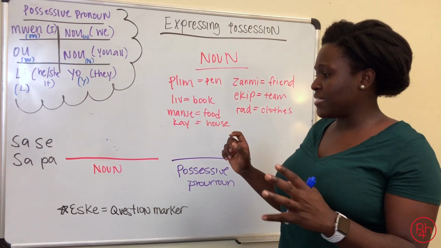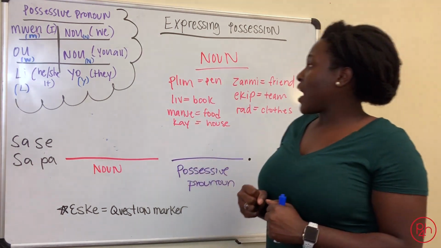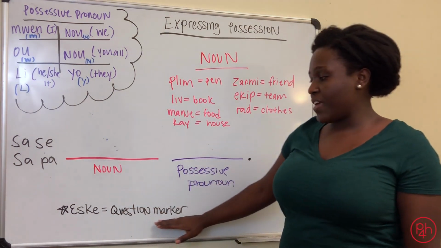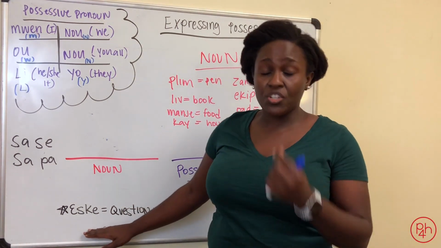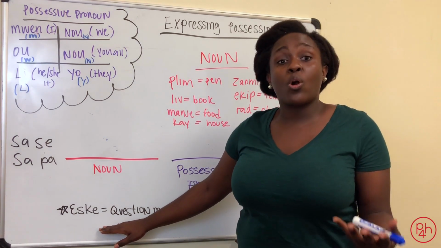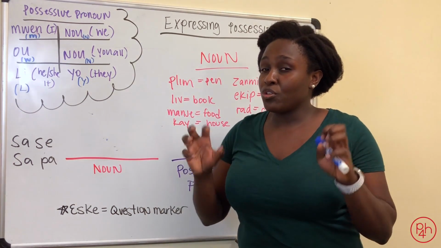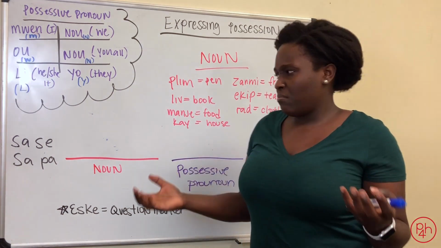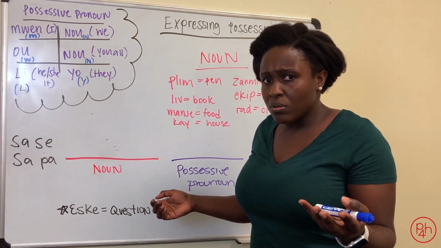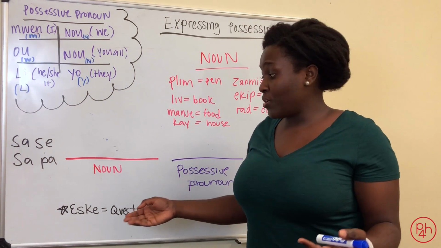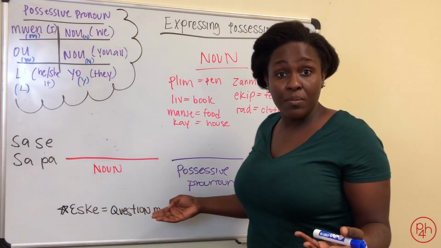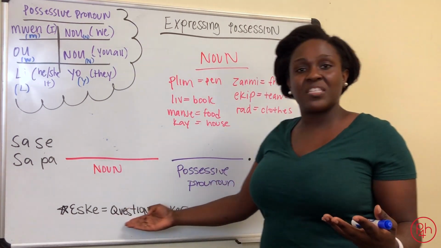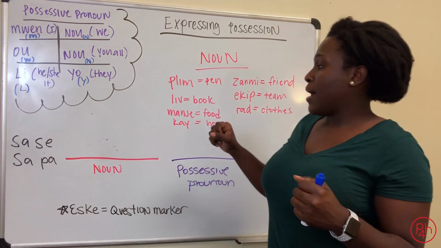Possession is very easy. One more thing I will leave with you is that you could put esque in front of anything, essentially anything, and it turns it into a question. Now, in Haitian Creole, you could turn something into a question either by the way that you say it with your voice. Ça c'est pli mou? This is your pen? Or you could say, est-ce que ça c'est pli mou? Is this your pen? Est-ce que just makes it an official question.